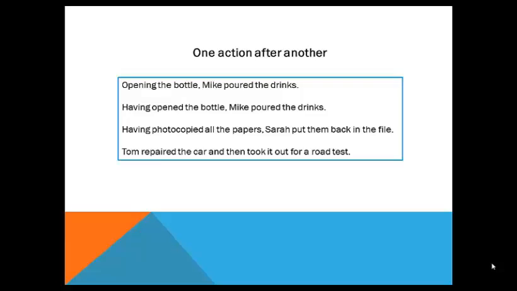Second, one action after another. When there are two short actions, one straight after the other, we can use an ing form for the first action, like the example.